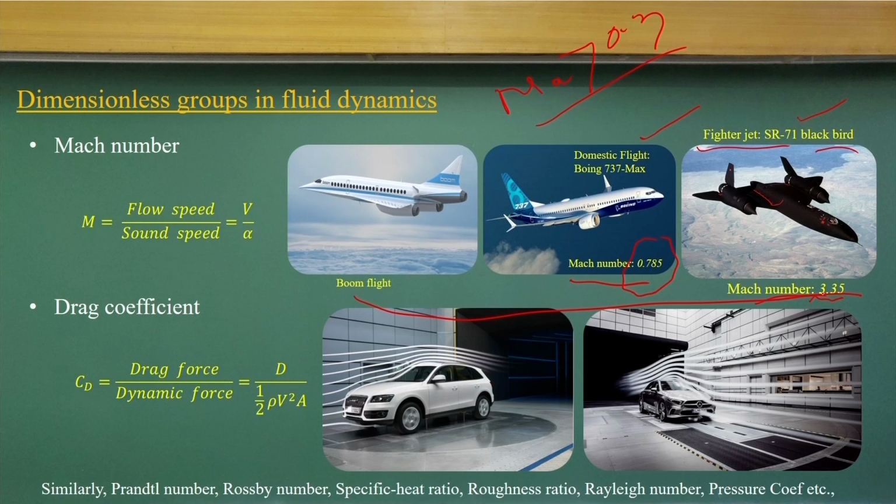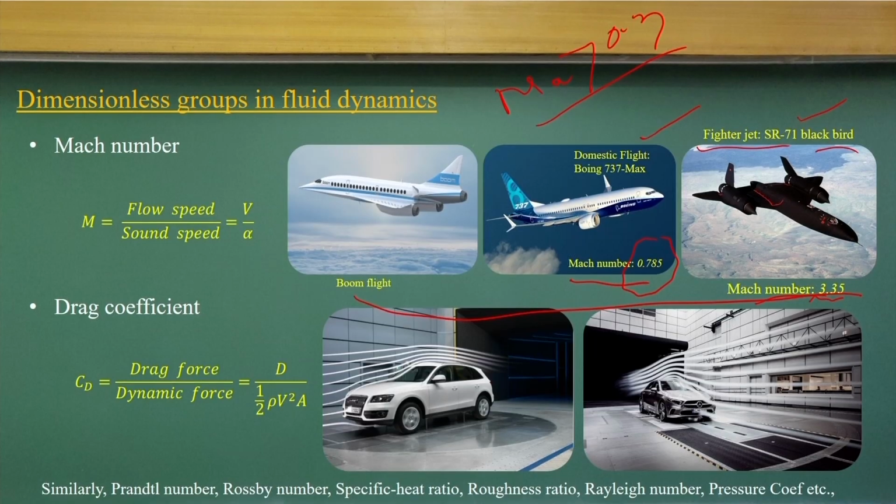Another way to know it, as we discussed, is the drag coefficient, which is the drag force divided by half rho v square A, which is a dynamic force. You just substitute the dimensions and you can find that it is a force component when you have rho v square into A. And why is the half there? Please think about it.